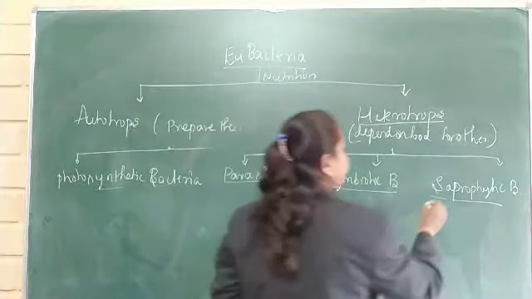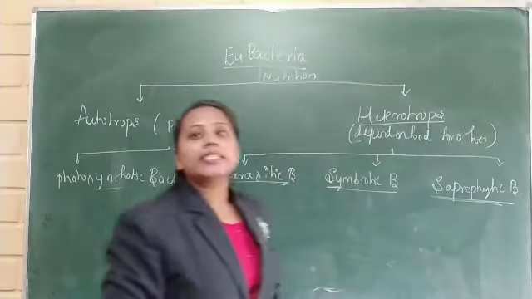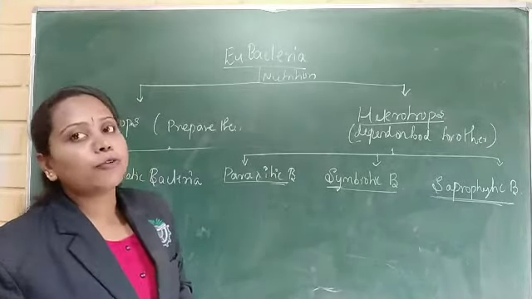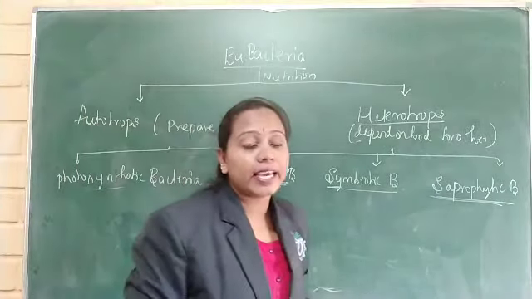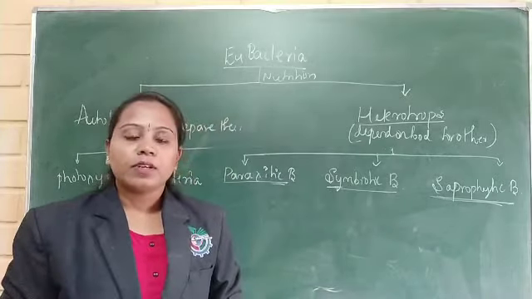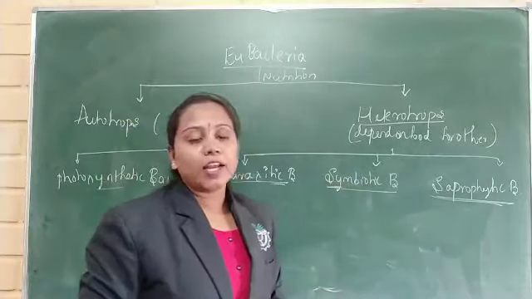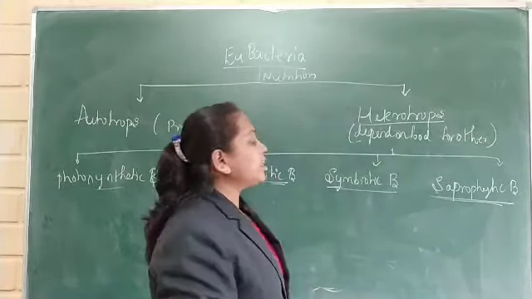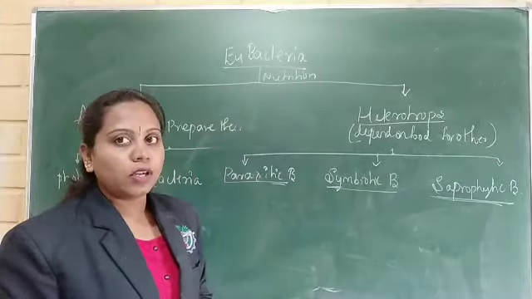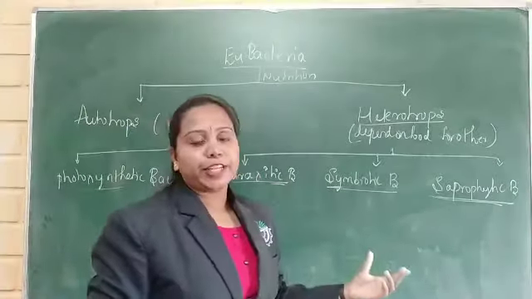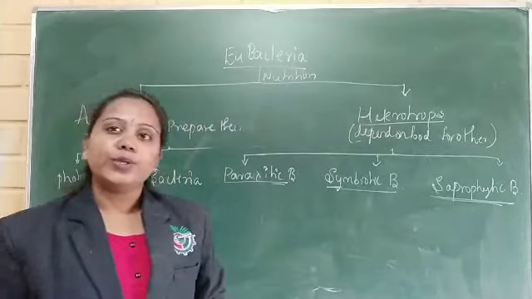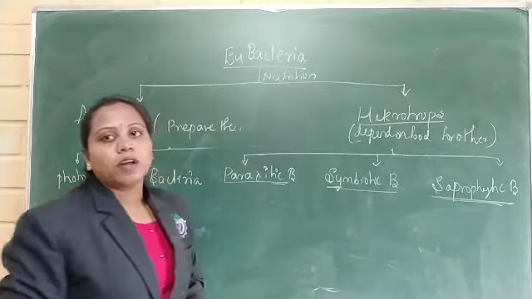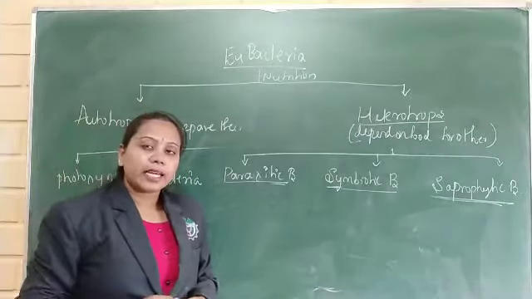And the next type is saprophytic bacteria. It is a type of bacteria which depends on food from dead and decaying organic matter. It is a heterotrophic bacteria which obtains the food from dead and decaying organisms. This is the classification of bacteria based on the heterotrophic mode of nutrition. That's all about the classification of bacteria based on nutrition.